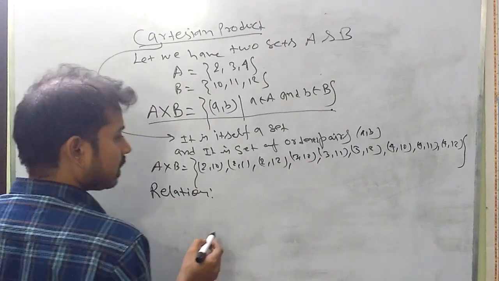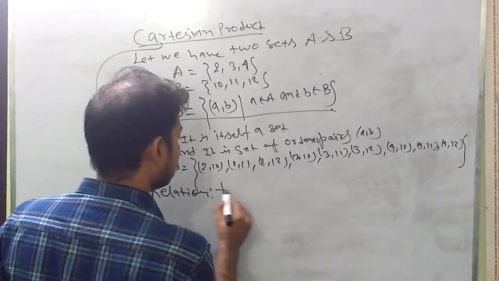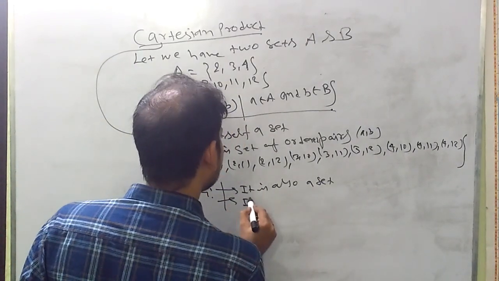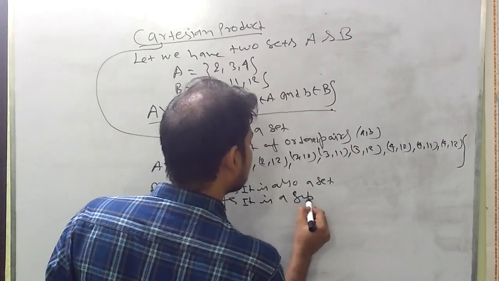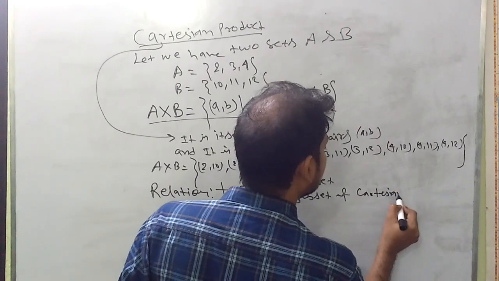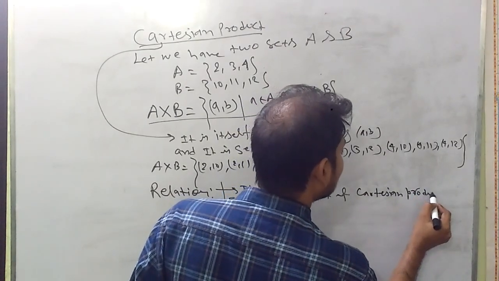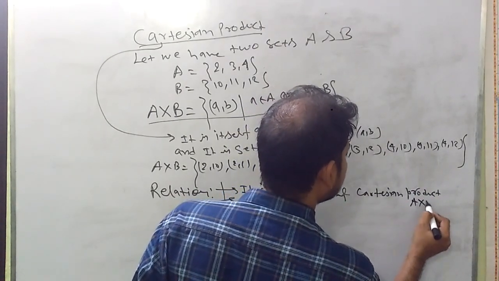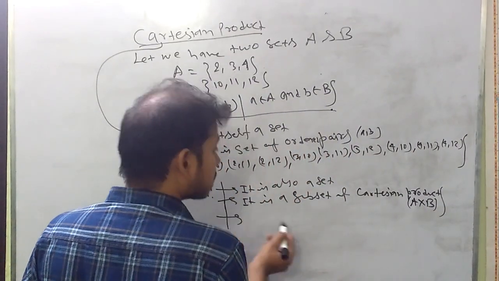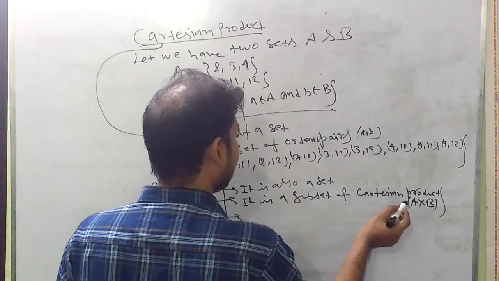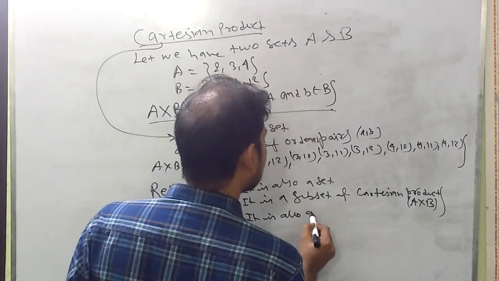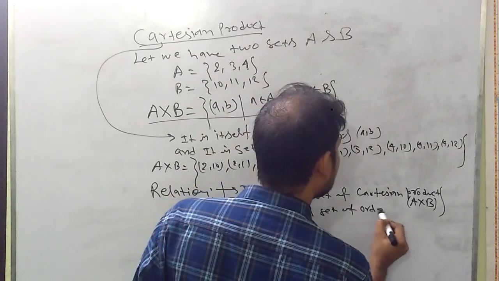First of all, a relation is itself a set. It is also a subset of the Cartesian product of two sets, let's say A cross B. Since it is a subset of the Cartesian product A cross B, it is also a set of ordered pairs.